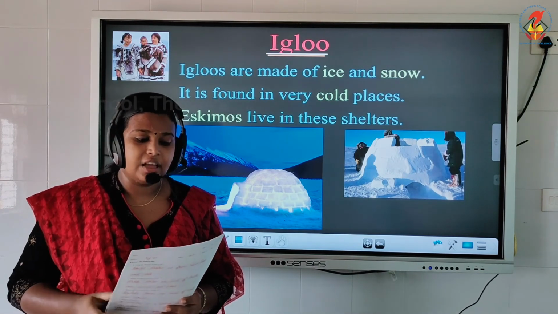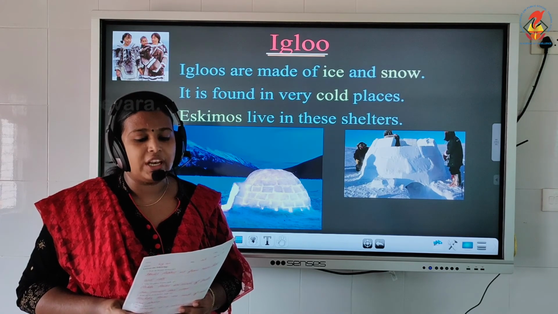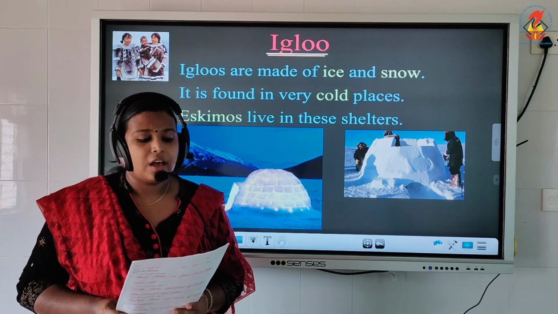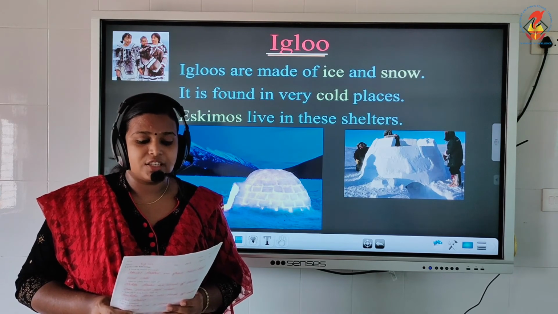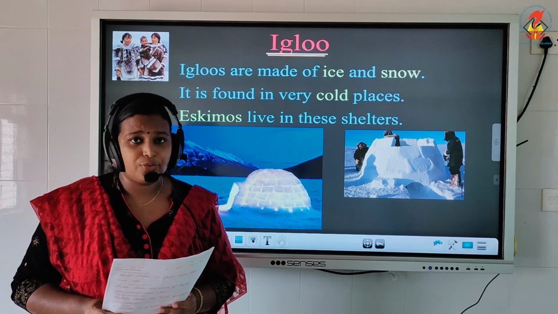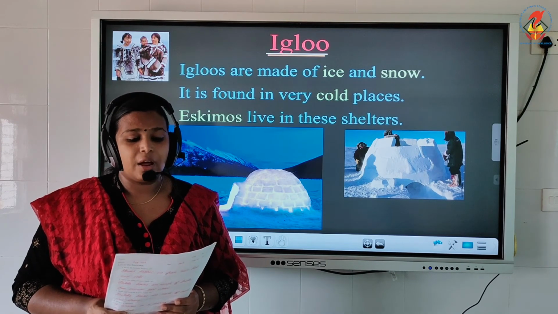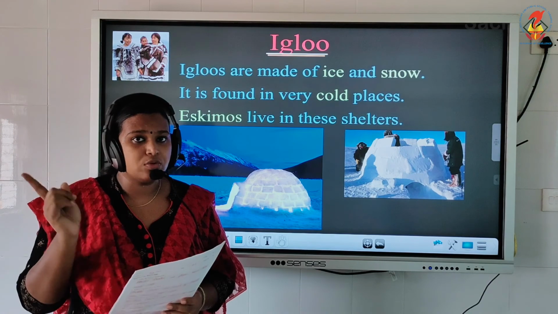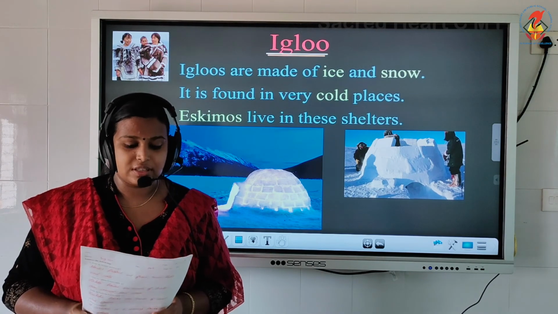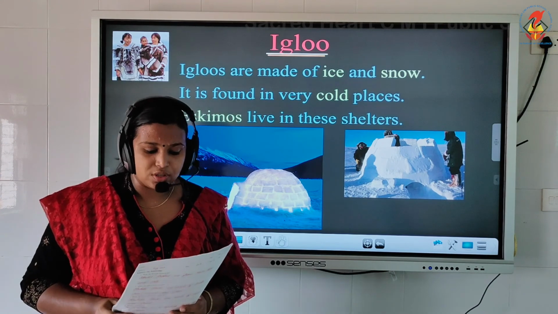Our shelter. Houses are the place where we live with our family. They provide us shelters. Our houses protect us from rain, heat and cold. We feel safe in our houses. There are many kinds of houses around us. Let us discuss about the different types of houses. The first one, Pakka houses.